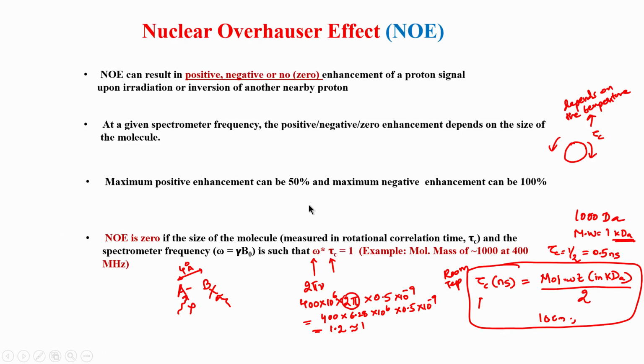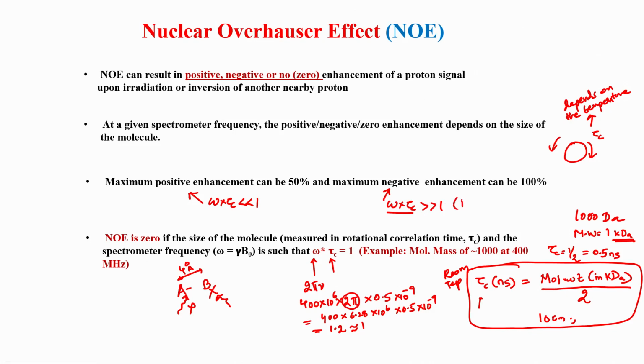So, typically the positive NOE is when omega into tau c is much less than 1, we have positive enhancement. When omega into tau c is much greater than 1, we have negative enhancement. So, this positive and negative depends on these two parameters, as we already discussed.